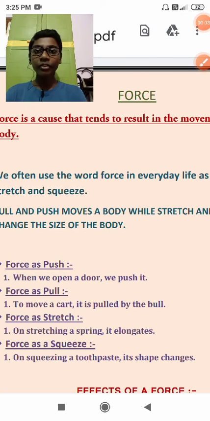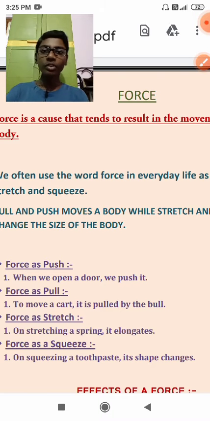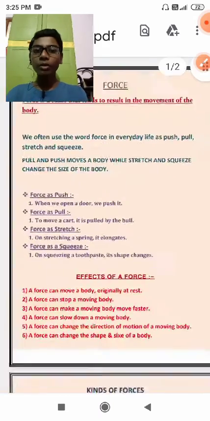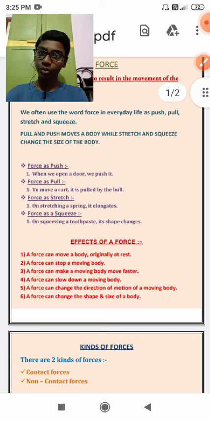So today I have come with a new video on physics and the name of the topic is force. So today in this video we will know about what is force and we will also know the effects of force and the kinds of force. So before knowing force, at first we have to know what is force.